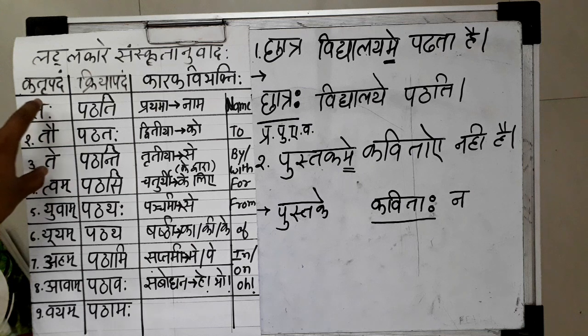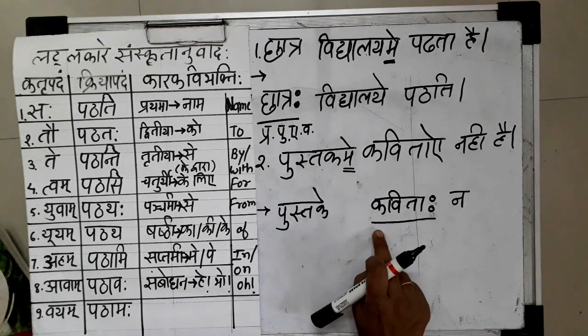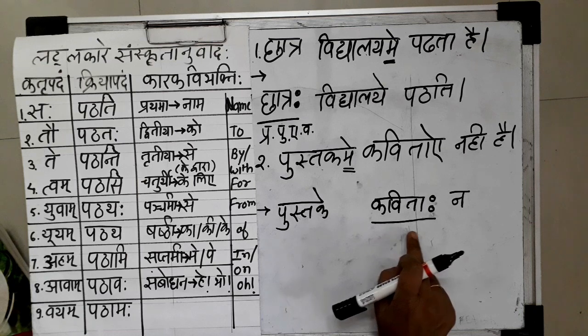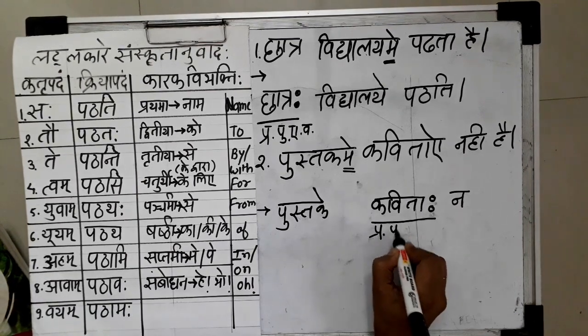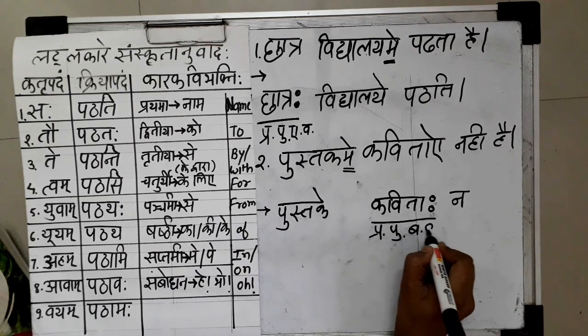Means it is of Pratham Purush. Now we have to decide whether it is Ekvachan, Dvivachan or Bahuvachan. Saha is compared with the Ekvachan, Tau with Dvivachan, and Te with Bahuvachan. And we know that Kavita, Kavite, Kavitaha, this is Bahuvachan. So we can write here Pratham Purush Bahuvachan.